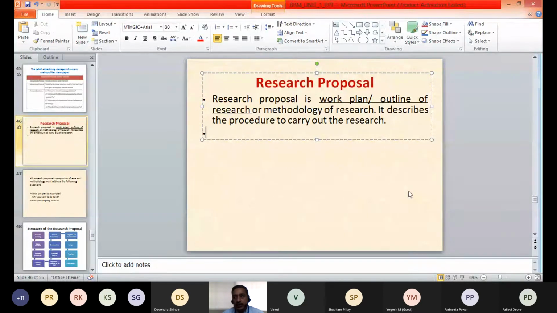It should give reasons why this research is important and how it can be of use to the management.